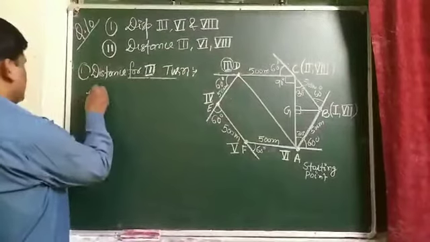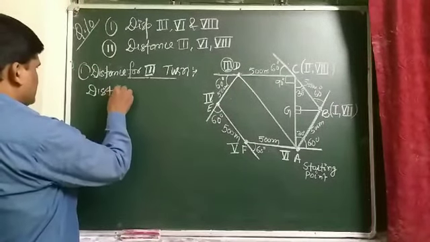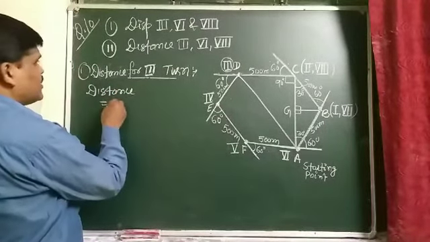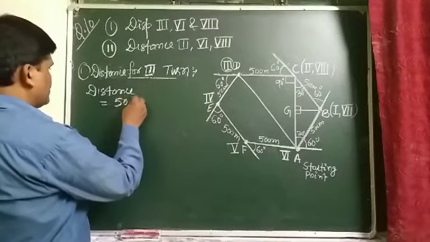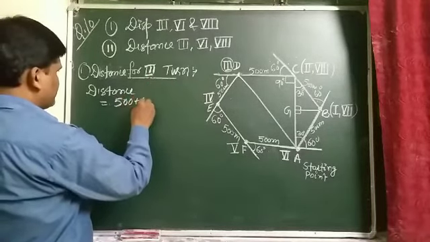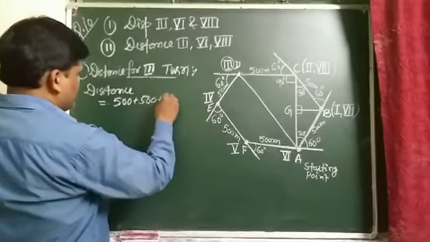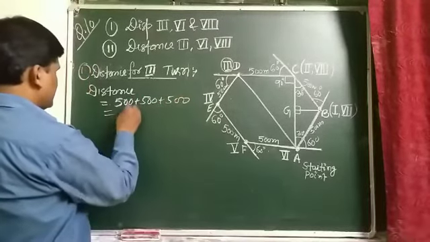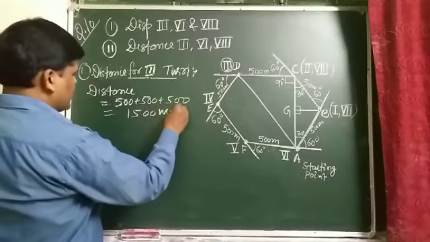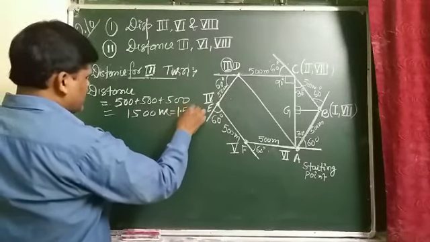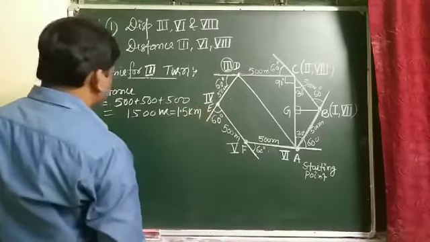So the distance covered by the motorist in the third term is 500 plus 500 plus 500, which is 1500 meter or 1.5 kilometer.